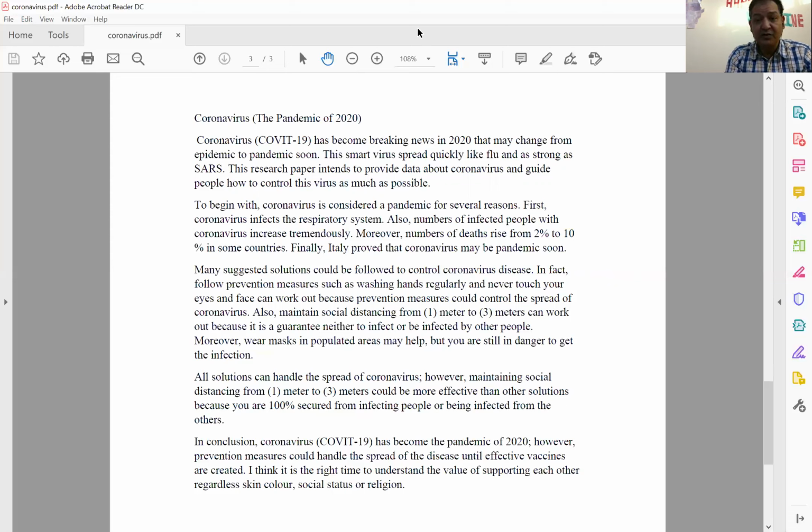I hope you have got the benefit of this short session. I hope you get more information about coronavirus and how to handle or support the others to handle this serious disease. I wish this serious disease wouldn't change to be a pandemic.